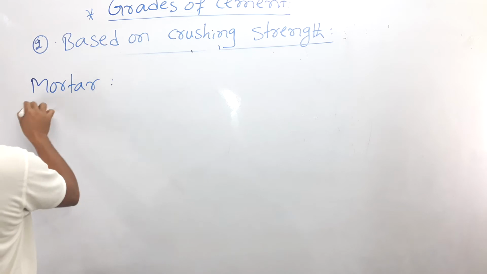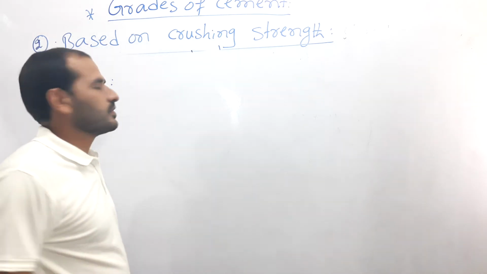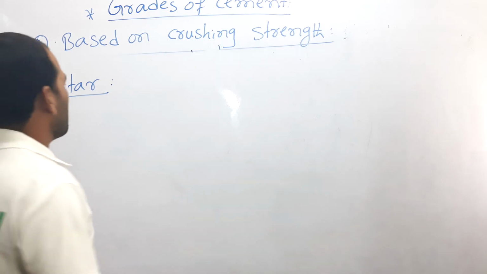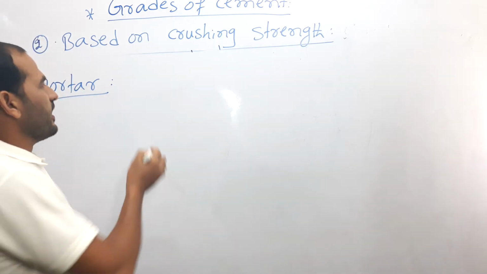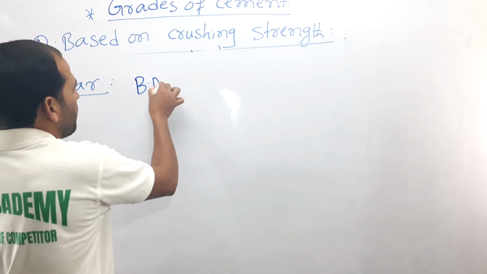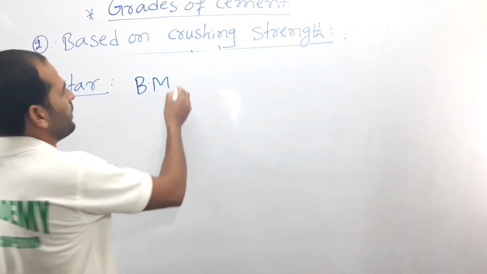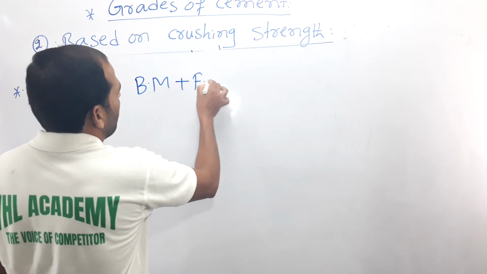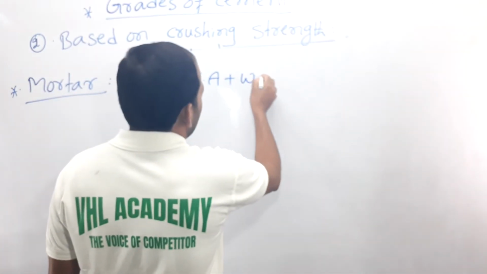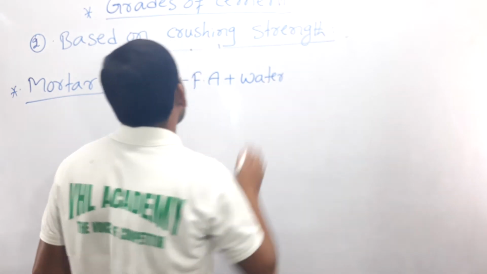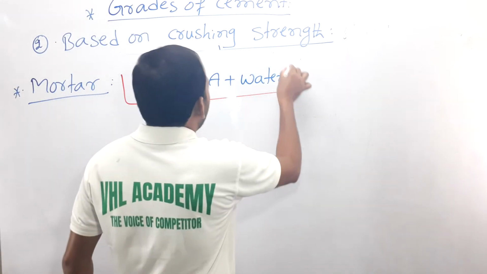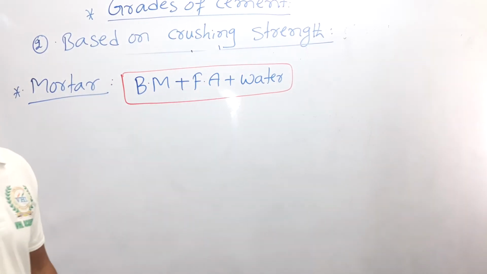Right. So cement mortar. For the preparation of cement mortar, the first thing required is binding material and fine aggregate, which is mixed with water. So binding material, fine aggregate, and water.